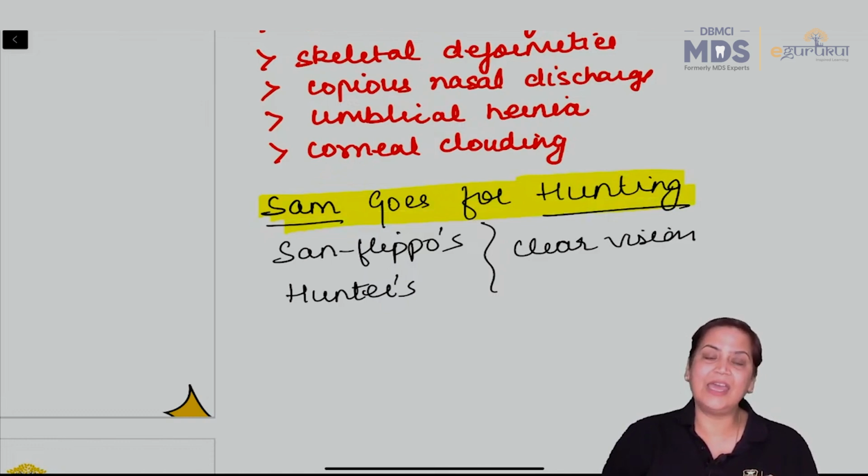One, what is Hunter's? Hunter's is an X-linked disorder. The rest of them are autosomal recessive. And in Hunter's and Sanfilippo's the vision is clear.